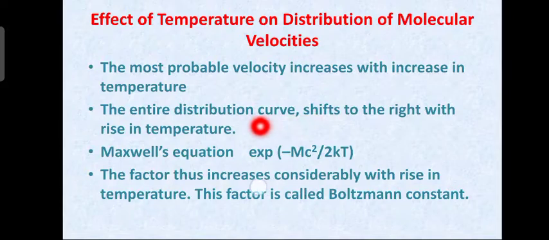In Maxwell's equation, we have exponential of minus mc squared divided by 2kT. This factor increases considerably with the rise in temperature, because it depends on temperature. So as the temperature rises, this factor rises, therefore you have a shift towards the right. What is k called? It is called the Boltzmann constant.